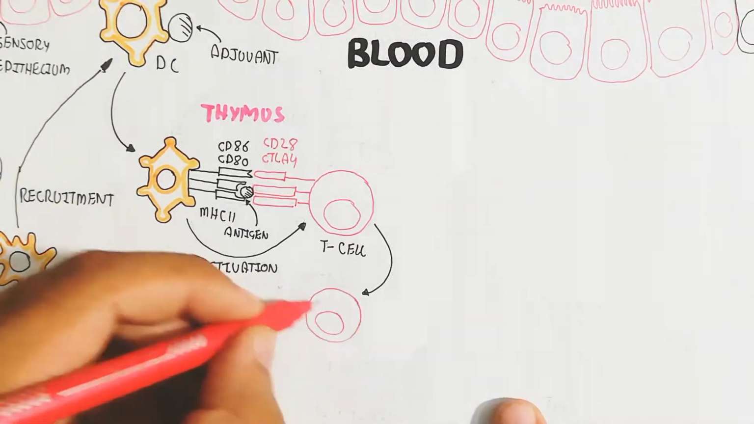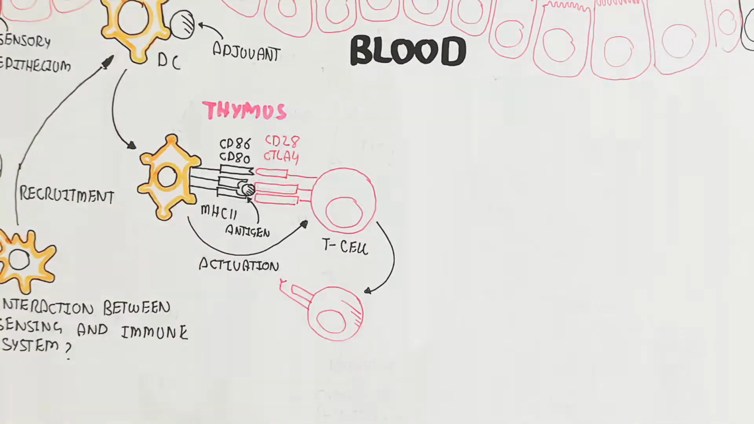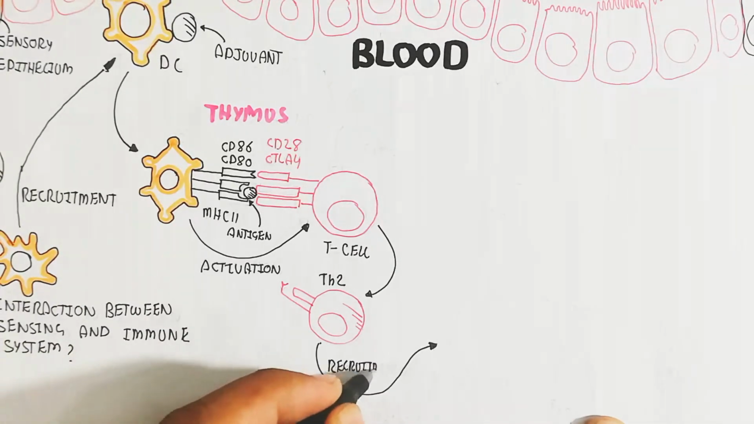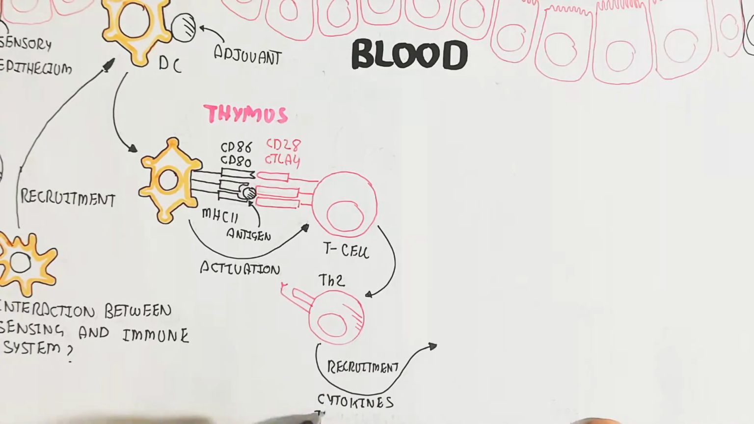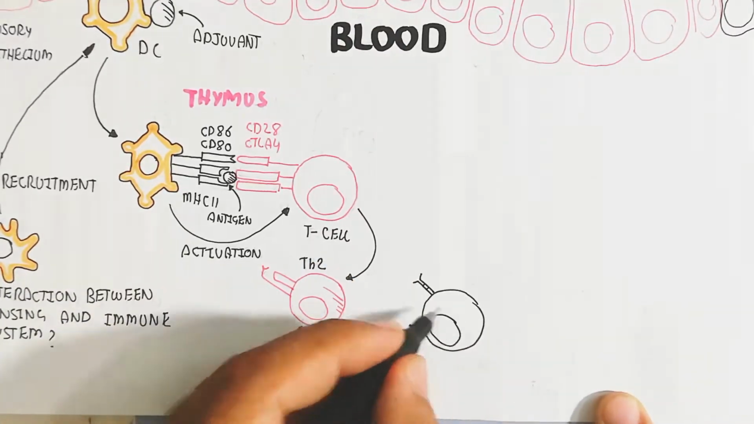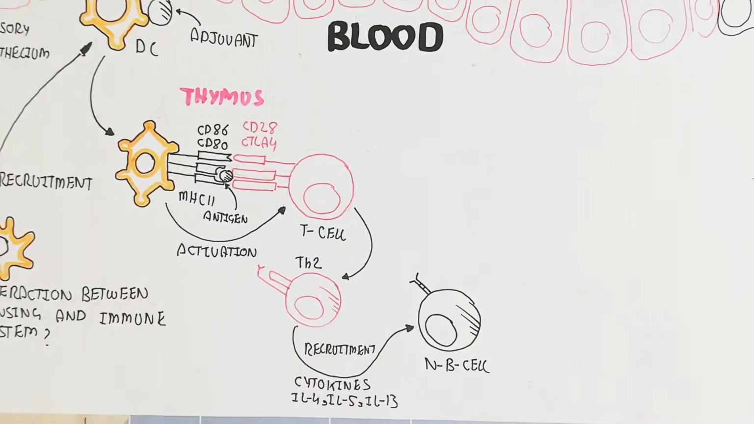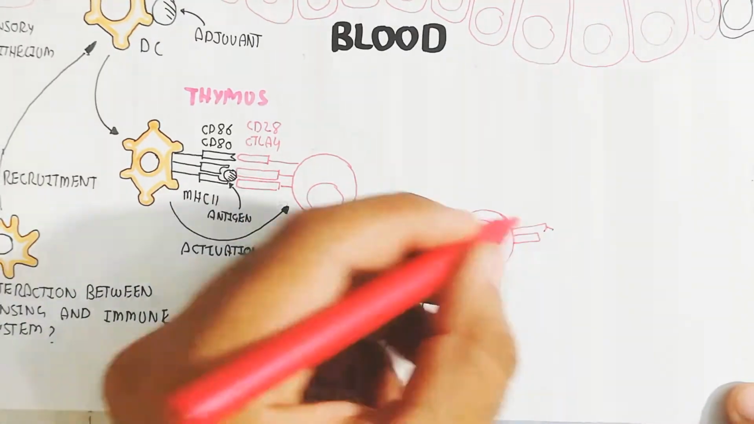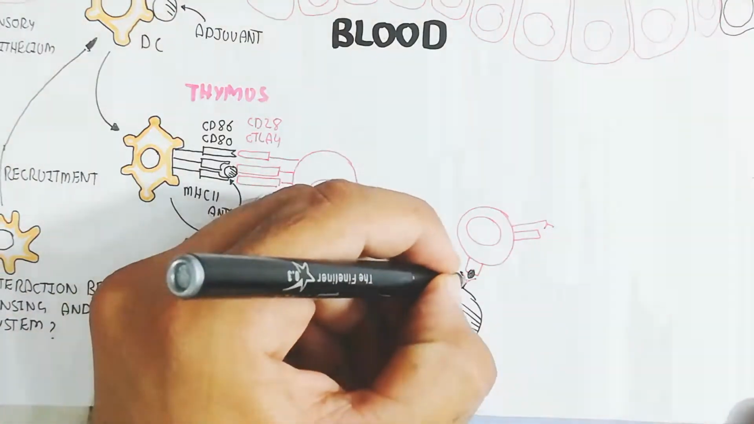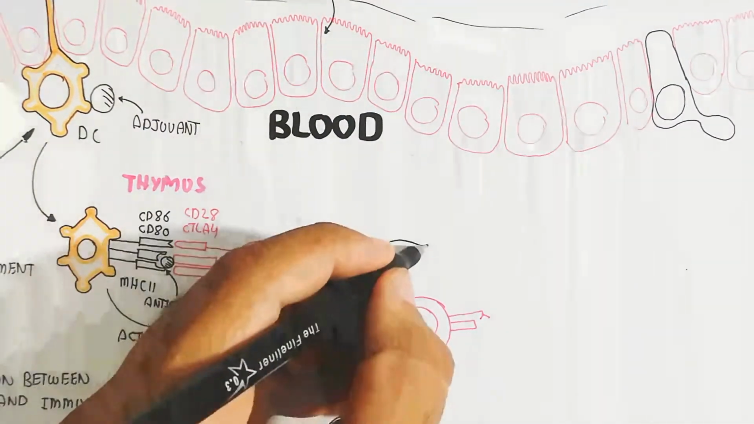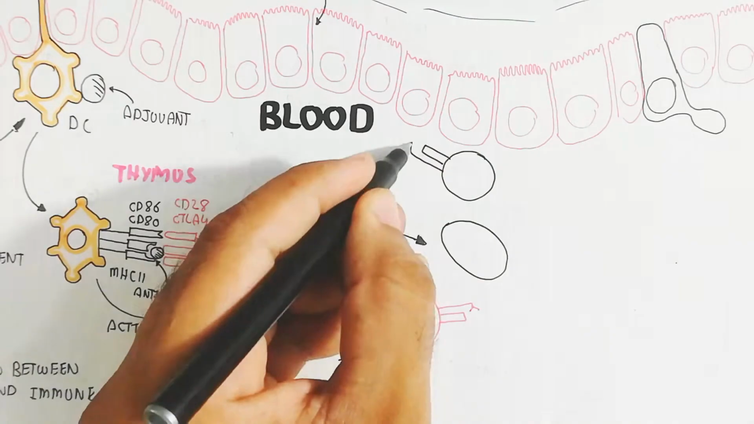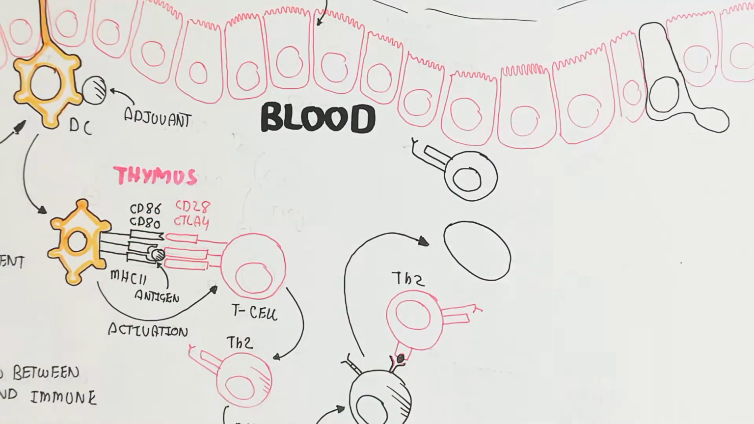After this the T cell will recruit other T cells and B cells, and it will proliferate into the T helper 2 cell. The T helper 2 cell will produce the cytokines interleukin 4, 5 and 13. These interleukins will recruit the naive B cell. After the naive B cell recognizes the antigen via the T helper 2 cell, the naive B cell will proliferate with specific antibody production, the immunoglobulin.